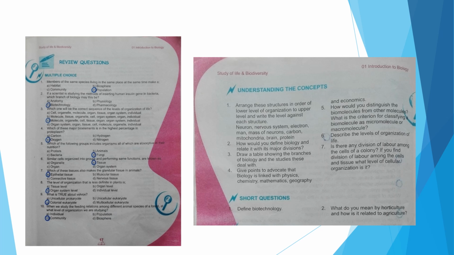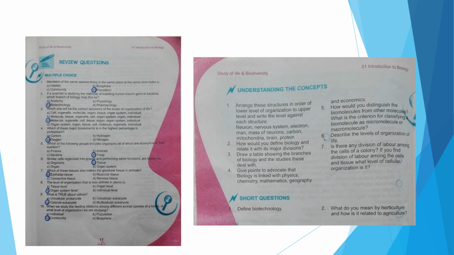Now on page number 18 there are some questions given in understanding the concepts. Question number 1 is: arrange these structures in order of lower level of organization to upper level and write the level against each structure. In your notebooks, you will write this question and then write these structures in arranged form, starting from the lower level. The lowest level of organization is the subatomic level.